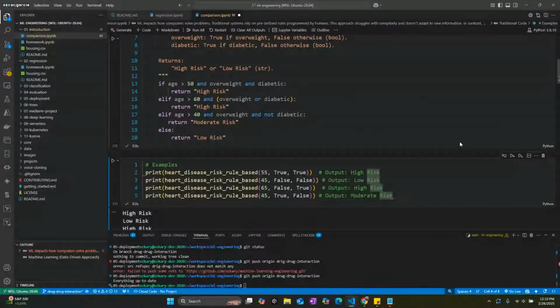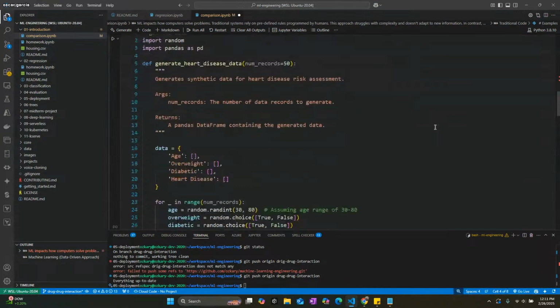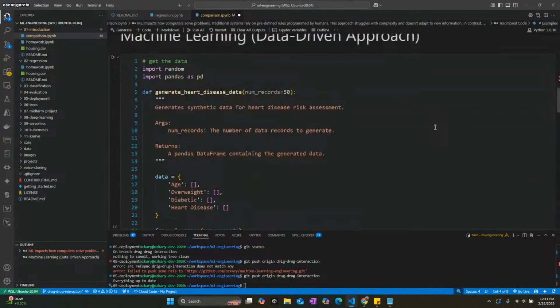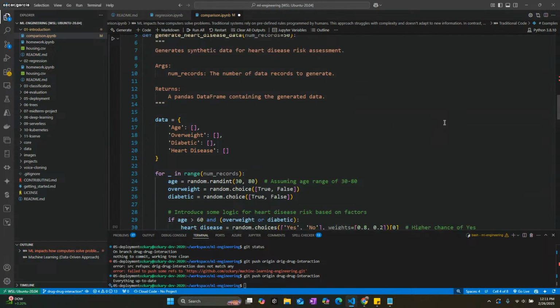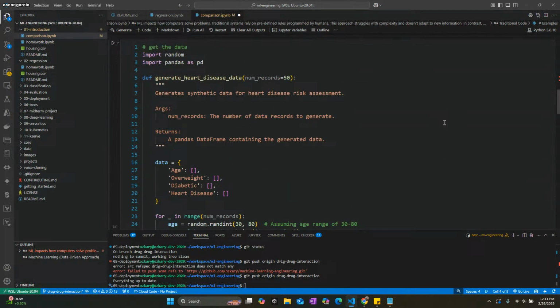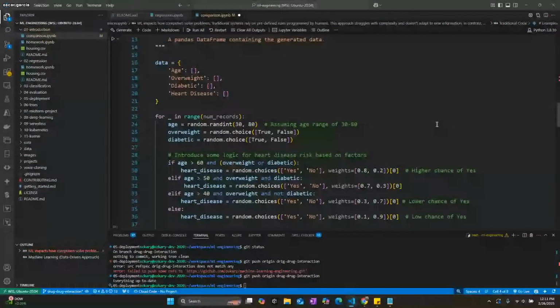Or maybe the numbers vary. What I mean is maybe people before used to be 60, then 50. Now maybe people over 40 are higher risk for heart disease because of what's happening in today's diets and so on, right? But with machine learning, we can change that by creating a quick model. And this is a very simple model, right? It just shows you the starting point, but it gets deeper than this. So it's a simple way for you to look at it and understand, okay, this is what we're going to do.